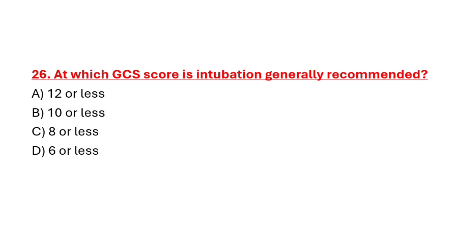Question number 26. At which GCS score is intubation generally recommended? Option A 12 or less, option B 10 or less, option C 8 or less, option D 6 or less. Correct answer is option C. Intubation is generally recommended if a patient's GCS is 8 or less than 8.